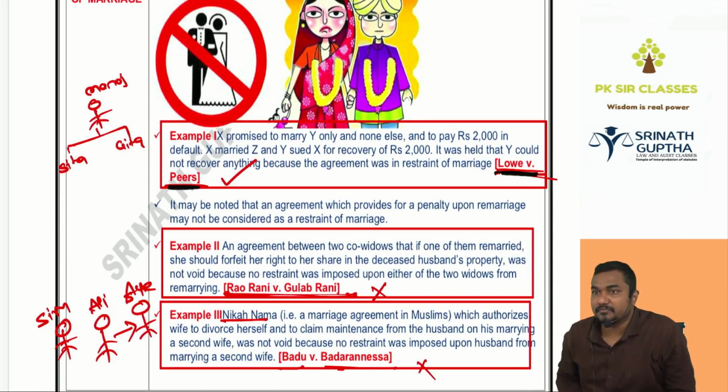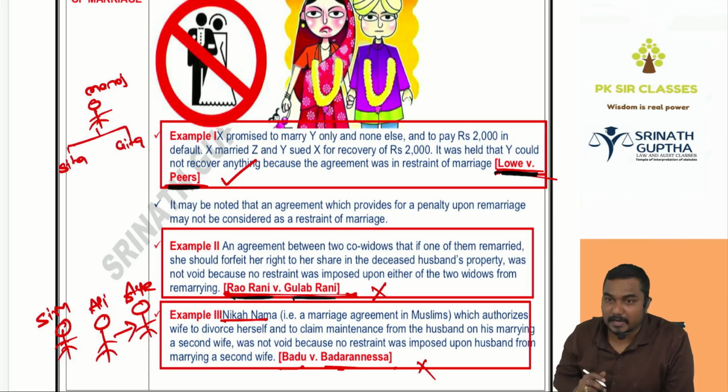Which example did I give? Samantha and NTR, in the Brindavanam movie. In that movie, Samantha said to NTR, you should not marry anyone except me. But NTR marries Kajal. The agreement between Samantha and NTR is void ab initio because Samantha is restricting NTR from getting married.